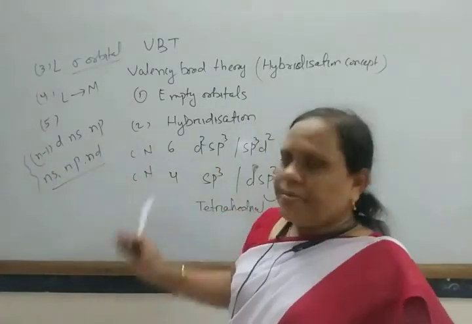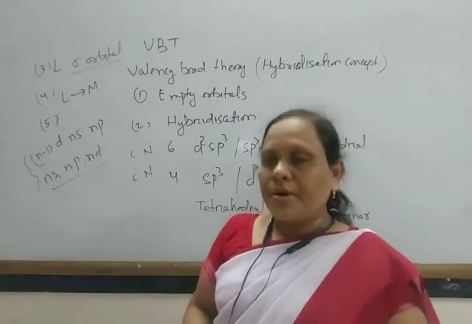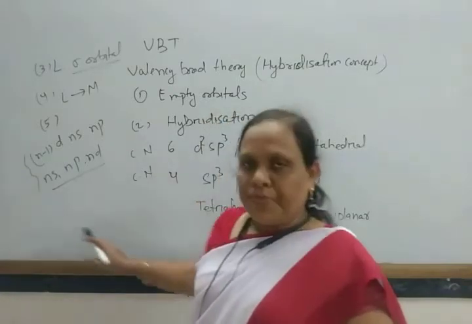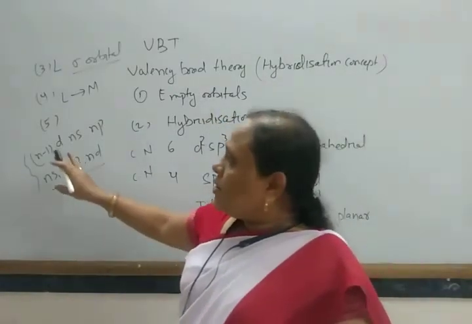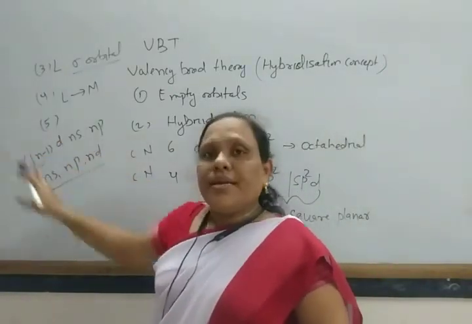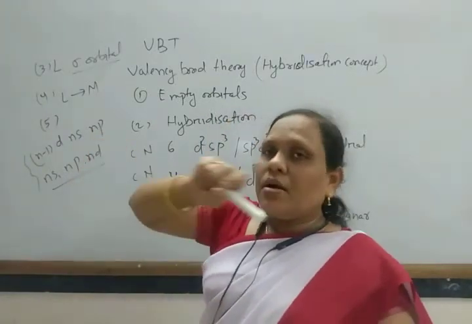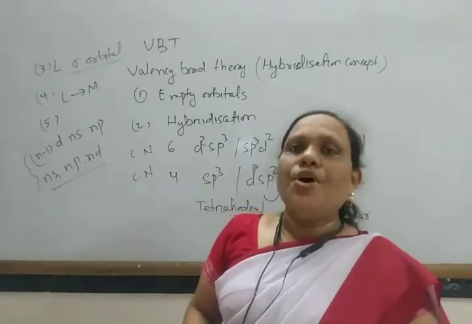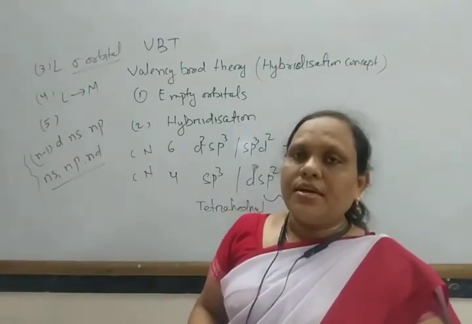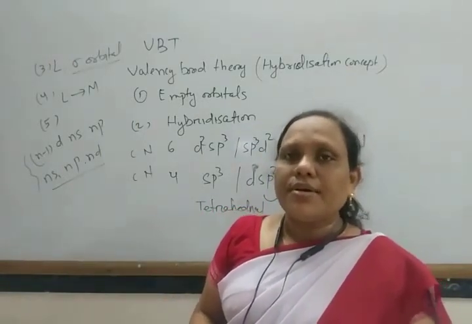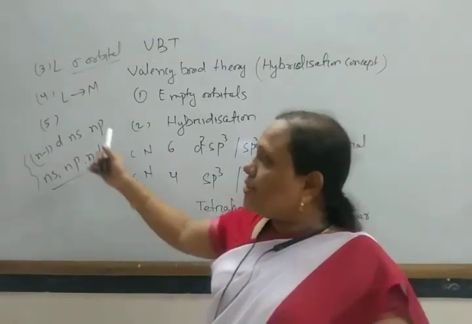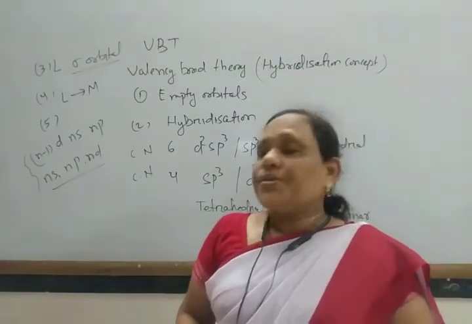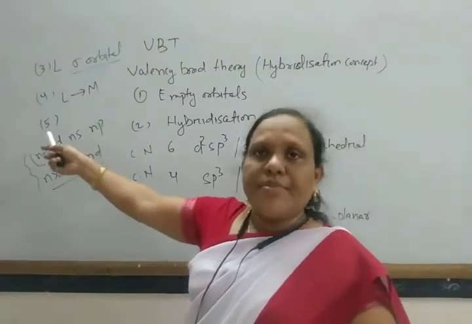After hybridization, what shapes are formed? The electrons are then filled in the various orbitals. The non-hybridized or non-bonded orbitals are filled by electrons according to Hund's rule.